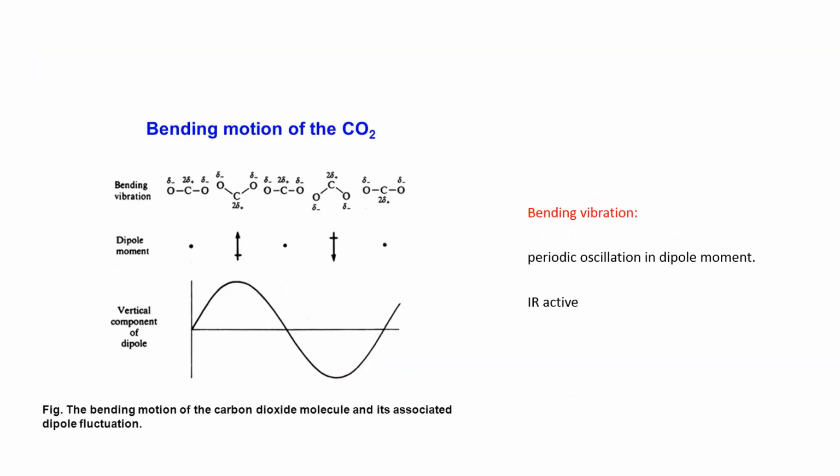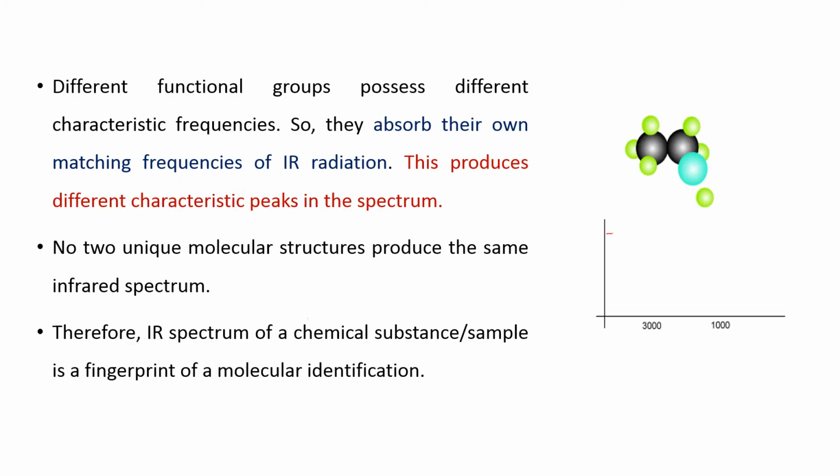The bending vibrations of CO2 also show the same thing. There is a change in dipole moment. So this periodic oscillation in the dipole moment means they are IR active. That means they can absorb IR radiation. Different functional groups possess different characteristic frequencies, so they absorb their own matching frequency of IR radiation.